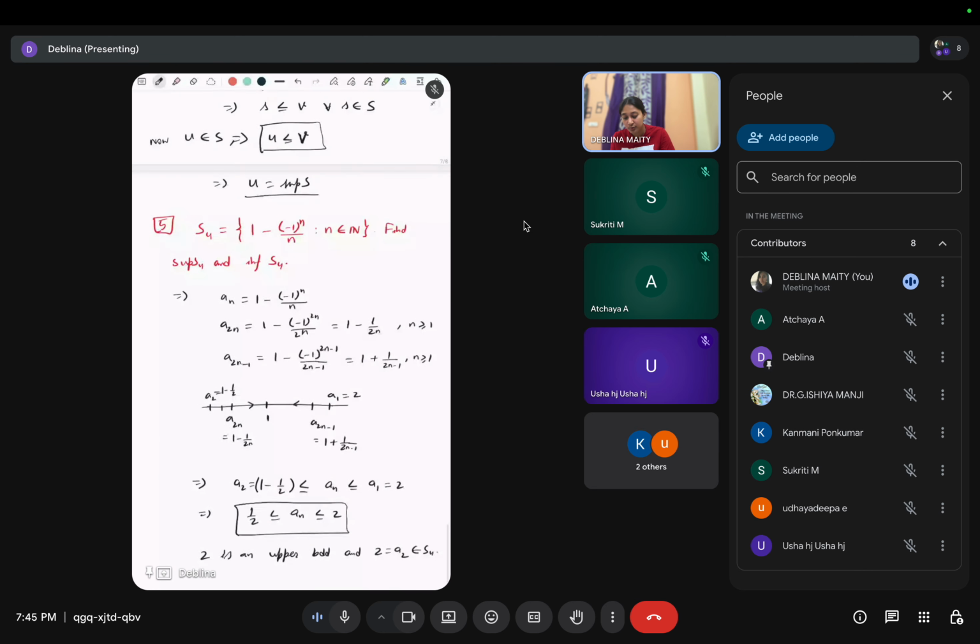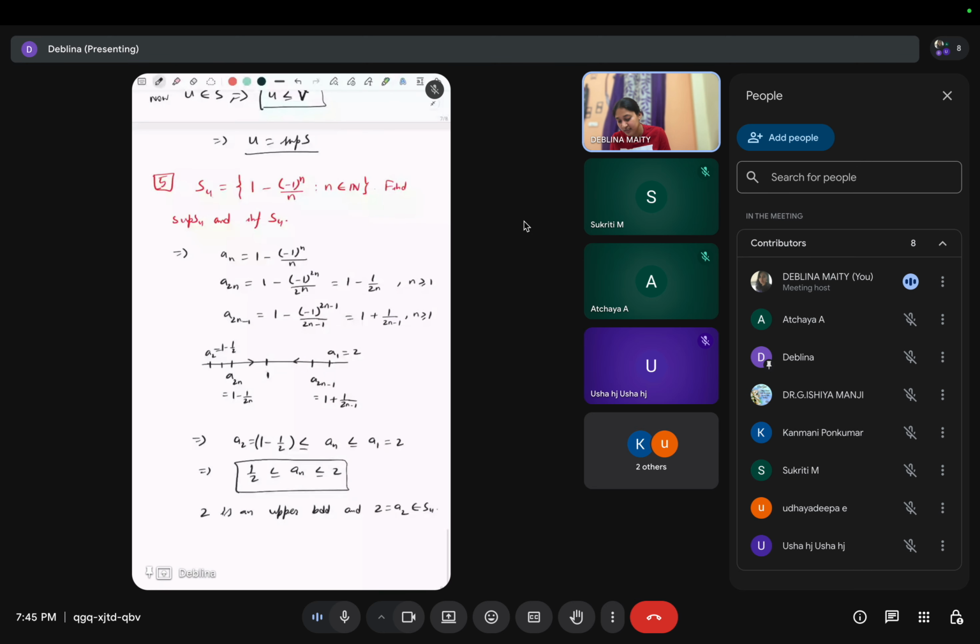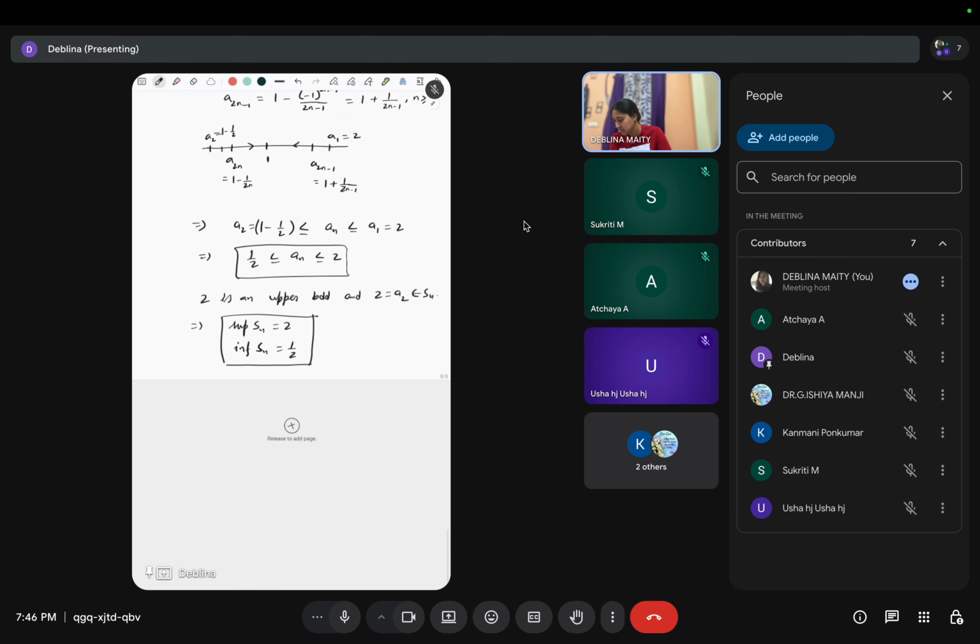So 2 belongs to the set S4, so 2 is the supremum. So supremum of S4 is 2. And similarly, half is a lower bound and half belongs to the set. So infimum will be half, right? Okay.